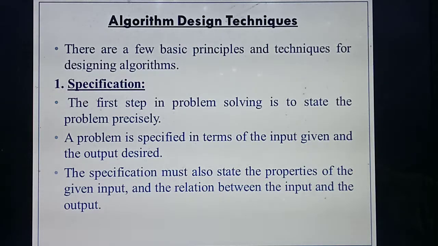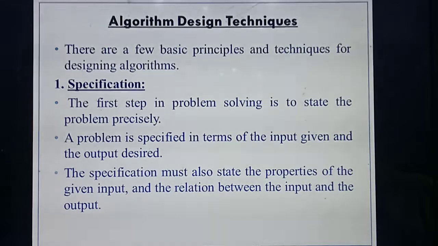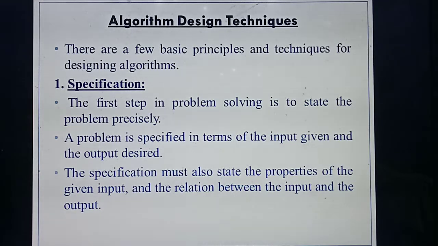And also you should represent the relation between input and output. Relation between input and output: in maths you might have studied a lot of problems, like prove that LHS is equal to RHS, isn't it? First you take the LHS side and solve the problem, then you take the RHS side and solve the problem.